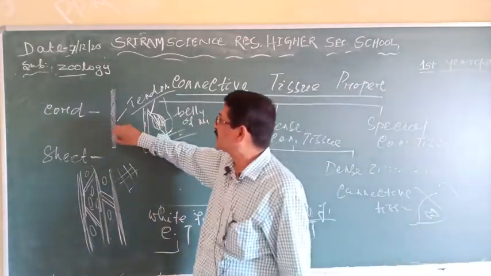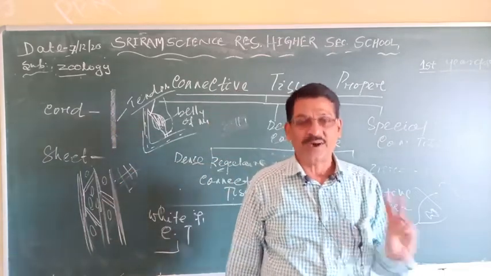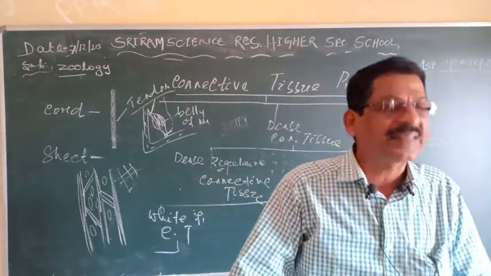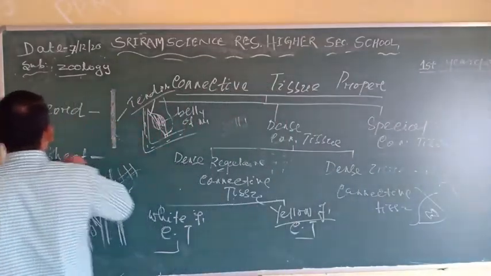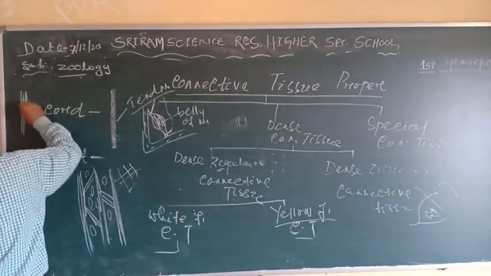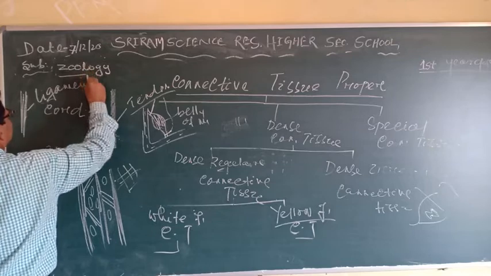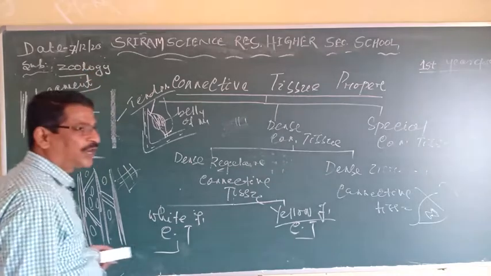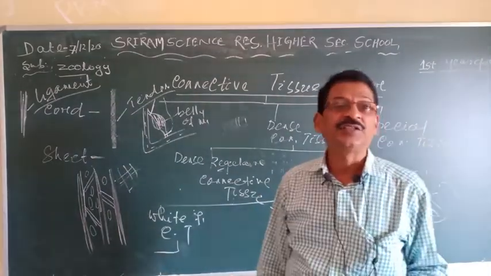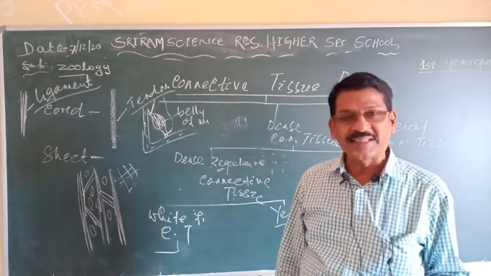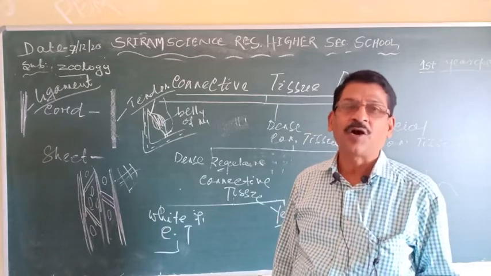Then, this type of tissue, the white fibrous connective tissue, also has two forms. One is the cord, another is the sheath. The cord, which is formed by the yellow fibrous tissue, is elastic in nature, and it is called the ligament. This ligament helps to bind the bones at the joints and allows considerable stretching or movement.